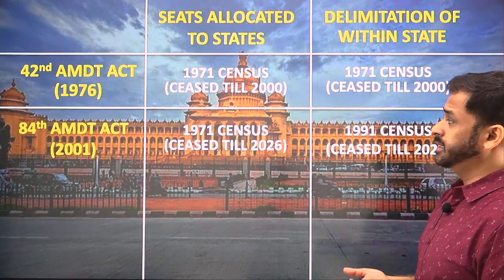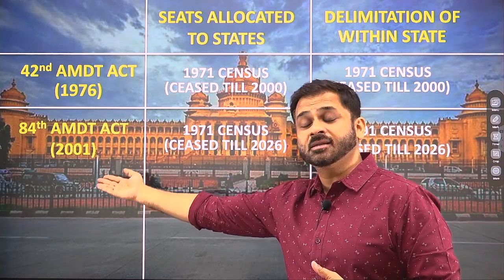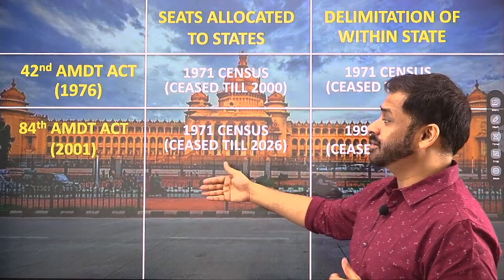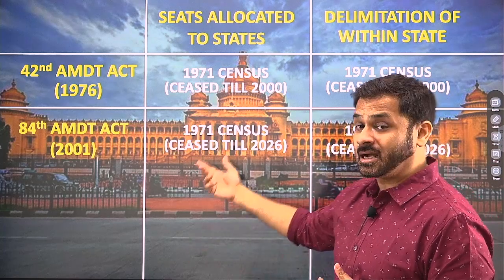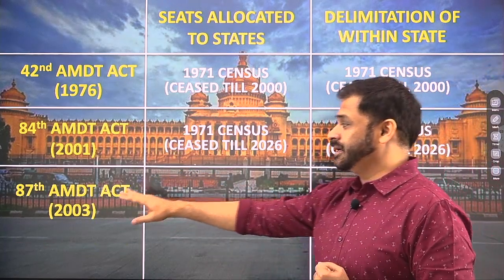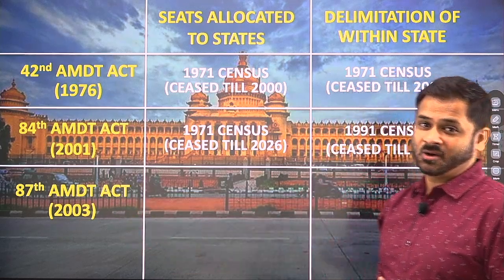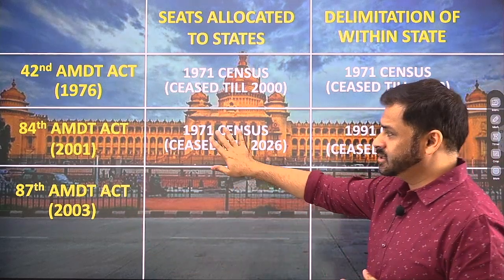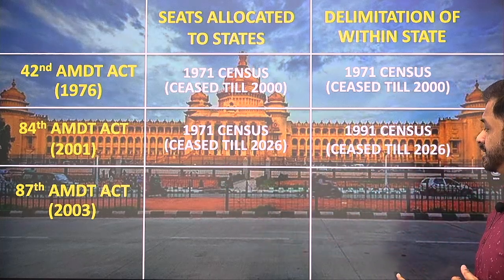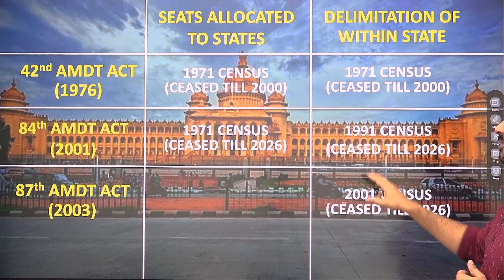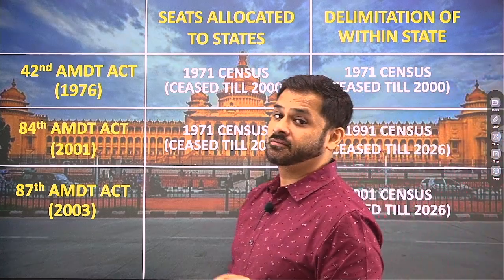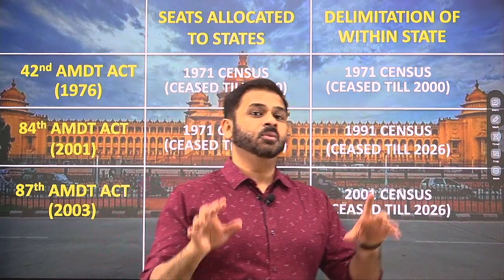But soon they realized that the 2001 census population figure had become available, and the delimitation or readjustment process had just started. So the government brought another amendment act, called the 87th Amendment Act, in the year 2003. By this, the allocation of seats to the states wasn't changed, it remained as it is. Here they made changes: instead of 1991, they said we will take the figure of the 2001 population for the purpose of delimitation within the states.